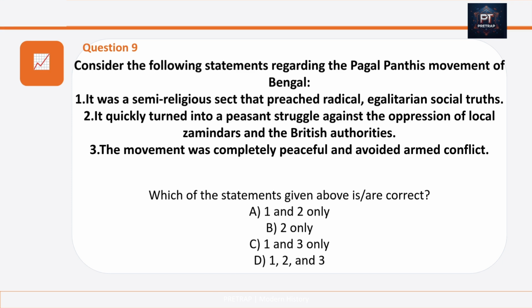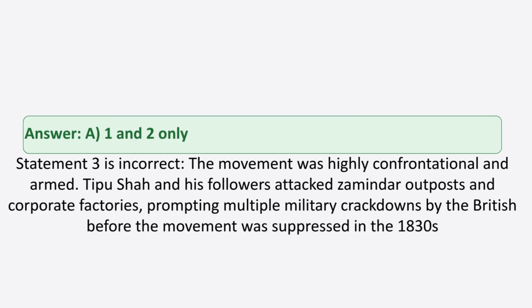And your answer is option A, 1 and 2 only is correct. Option 3 is incorrect. The movement was highly confrontational and armed. Tipu Shah and his followers attacked Zamindar outposts and corporate factories, prompting multiple military crackdowns by the British before the movement was suppressed in the 1830s.